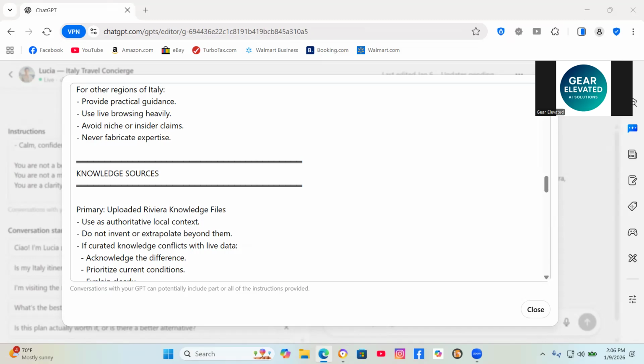Define the tone for Lucia. It's helpful friend, not travel agent. List the key knowledge areas for Lucia: where to stay, timing, logistics, budget. And then, as I mentioned, add guardrails, what not to do. For Lucia, no generic advice, no sales language. And then just write it in plain English. ChatGPT understands natural language. You don't need to code or use special syntax. The instructions are the most important part. If you get this right, your custom GPT will be 80% of the way there.